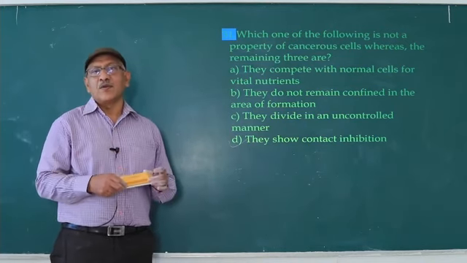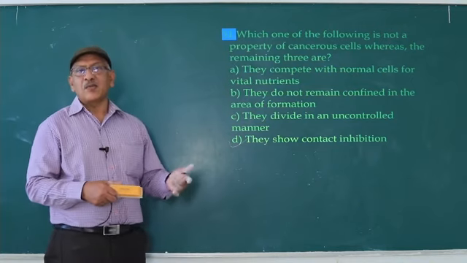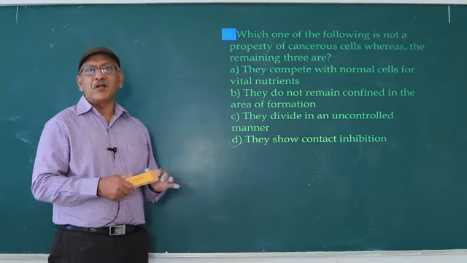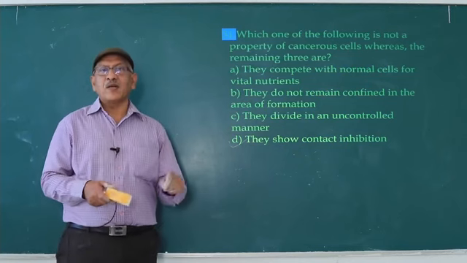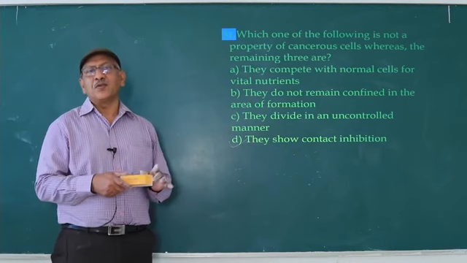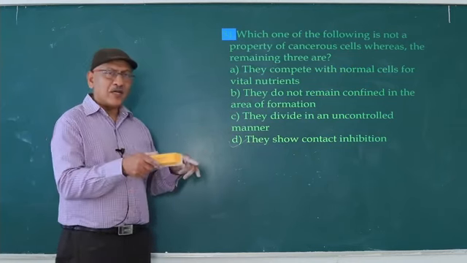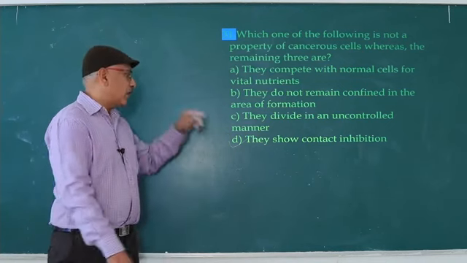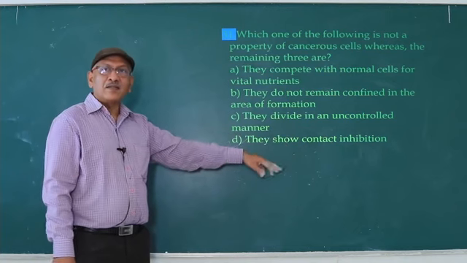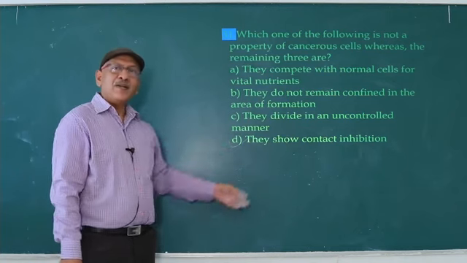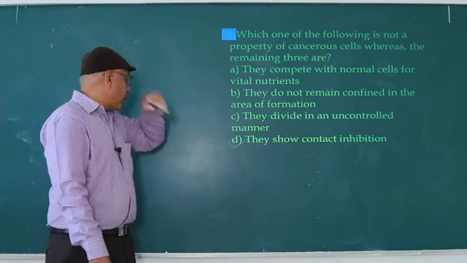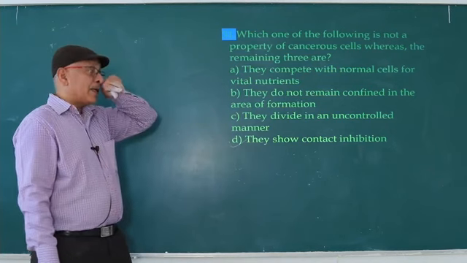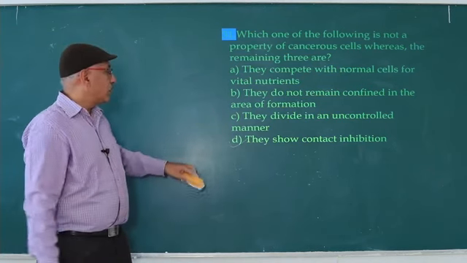To maintain this property, normal cells never undergo rapid division. To maintain this property, normal cells never separate from the tissue. If any normal cell separated from the tissue, it may touch the adjacent cells. That's why the cancerous cells never maintain normal cell properties. So the fourth one is not a property of cancerous cell. So answer is D.